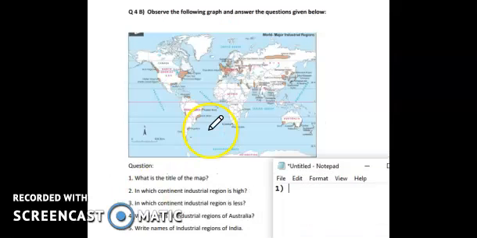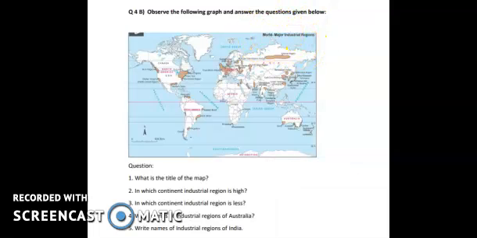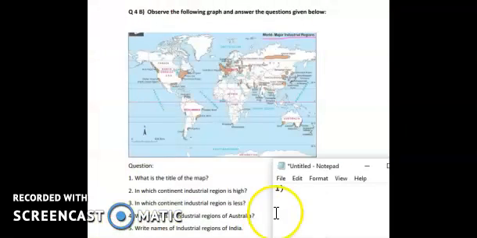Okay, hello students, now we are going to continue with question number 4b, the next graph of your question bank. In this we have a map given. So observe the following graph and answer the questions given below. So this is a map which is given to you. What is the title of the map? Here the title is given. I'll just highlight the title so you can see that this is the title of the map. So this is world major industrial regions. Okay, so this is the title.